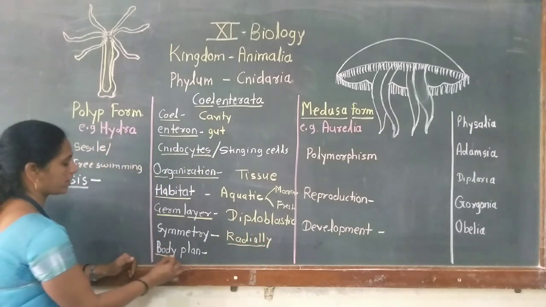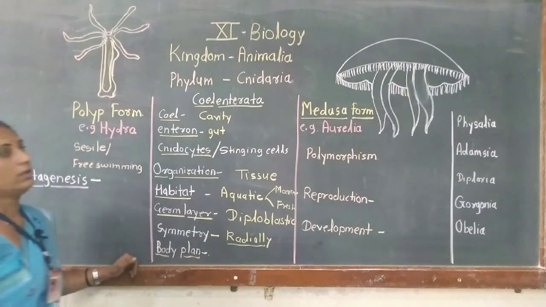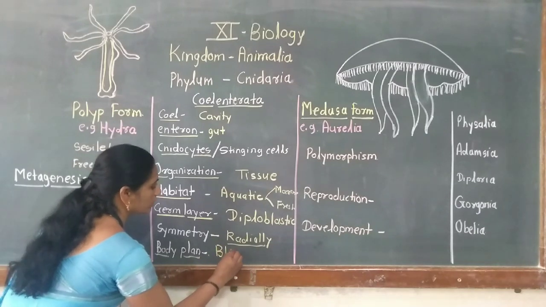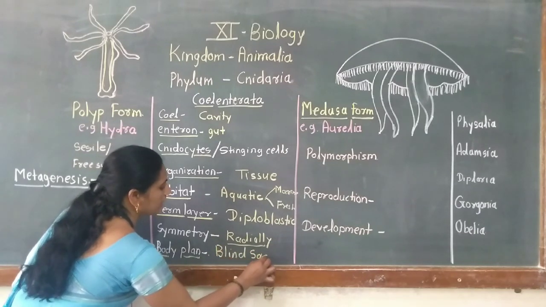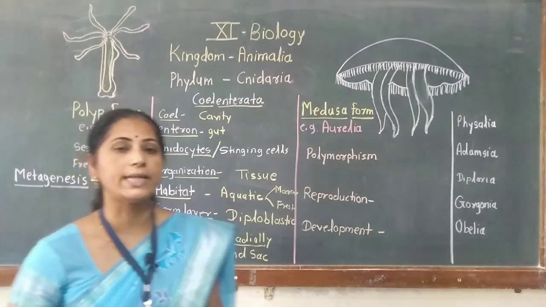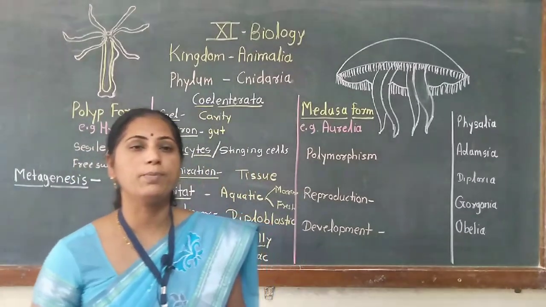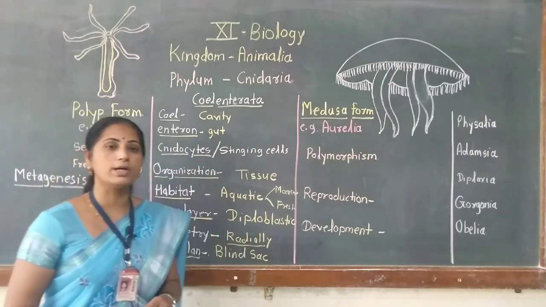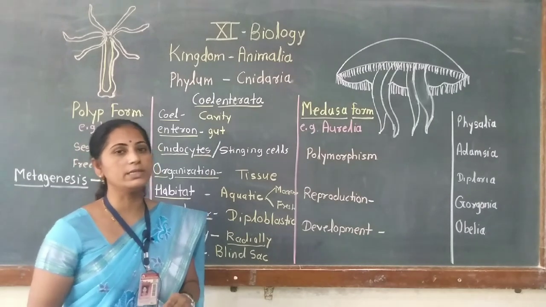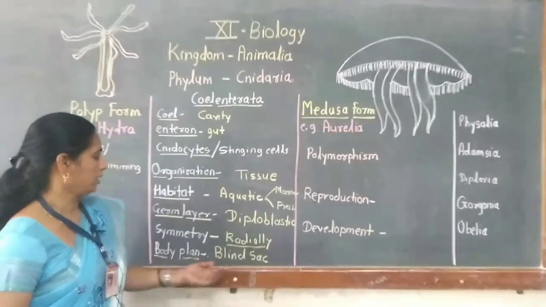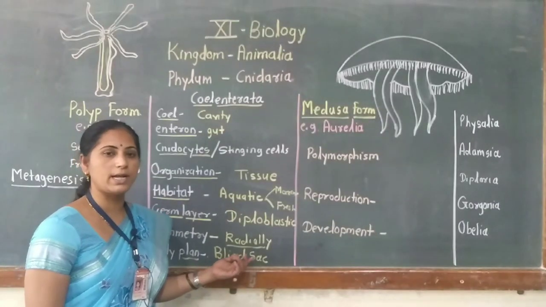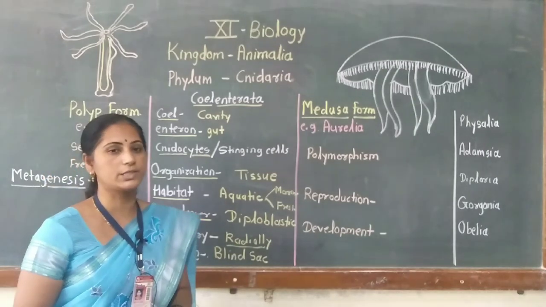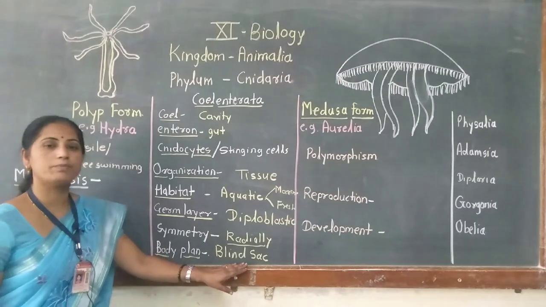Next, which type of body plan is found in this phylum? In phylum Cnidaria, there is a blind sac body plan. What is the meaning of blind sac body plan? In these animals, only a mouth is present and the anus is absent. Such a body plan is called a blind sac body plan. Here, ingestion and egestion occur through a common opening. This opening is called the hypostome or mouth. Only one opening is present for this digestive system. Therefore, such a digestive system is called an incomplete digestive system, and they show a blind sac body plan.